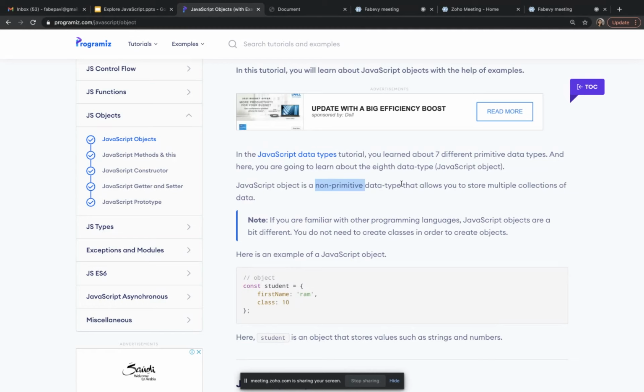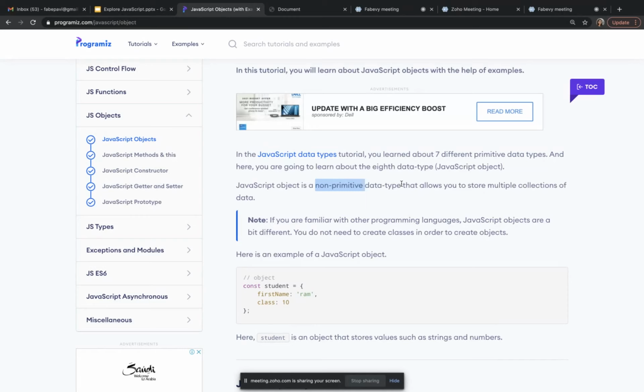But in an array we store a list of values, like some marks, or people's names. It stores a list of values, mostly homogeneous data. What is homogeneous data? It is the same kind of data.